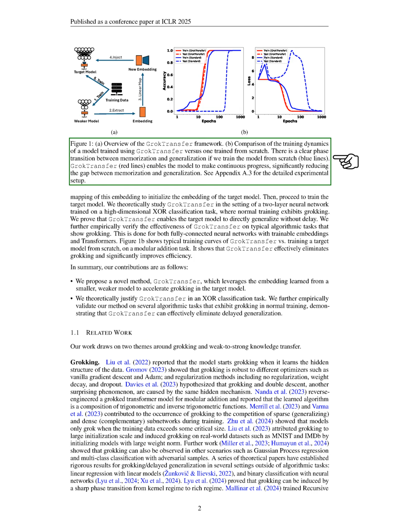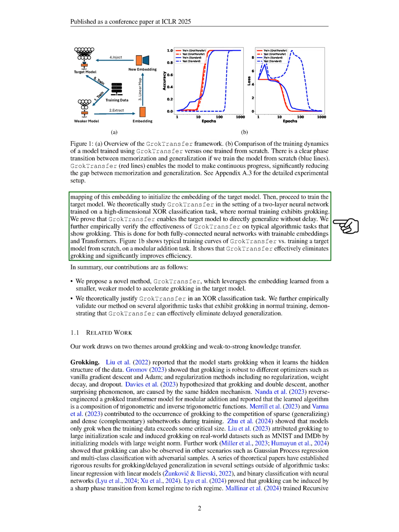Our method involves two main steps. First, we train a weaker model until it achieves decent test performance. Second, we extract the learned embedding from this weak model and use a linear mapping to initialize the target model's embedding before training it. We analyze this approach theoretically using a two-layer neural network on a high-dimensional XOR classification task where traditional training shows grokking.